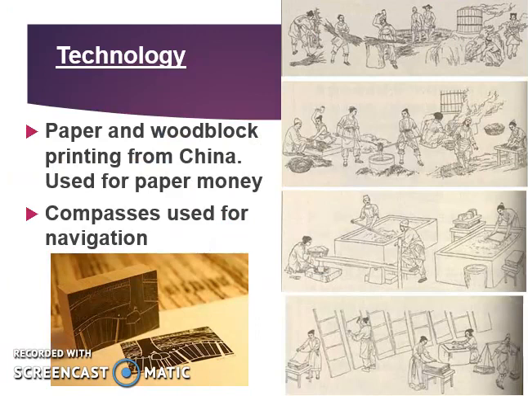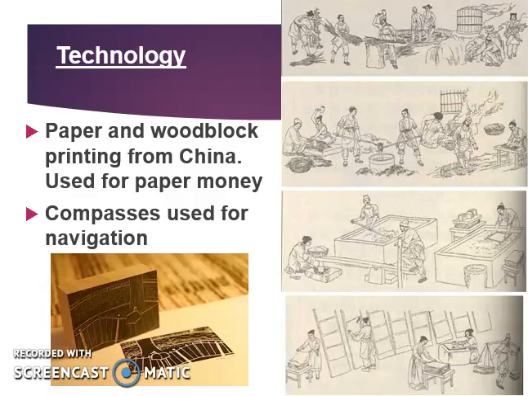In terms of technology that is traded, paper and woodblock printing from China are going to be traded, the ideas, and they will be used for paper money in a lot of different places. So the way that woodblock printing works is you see in this image here, it is going to require a person to etch into a block of wood. They cut away all the pieces that they don't want as part of whatever the print is going to be.